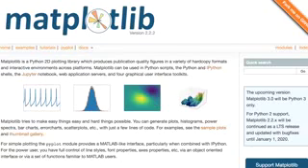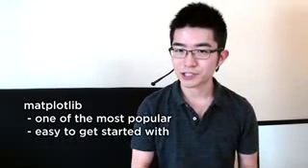Okay, so this is sort of a simplified example of what actual data analysis might look like in the real world. And it's kind of similar to the kind of work I did at Google too. So it was just like this one, but only more complex. And I actually used Python when I was working at Google for this kind of analysis too. Now, one of the most popular data visualization libraries for Python is Matplotlib. And I think it's a good library to get started with because, first of all, it's still one of the most popular ones. And it's also easy to get started with.